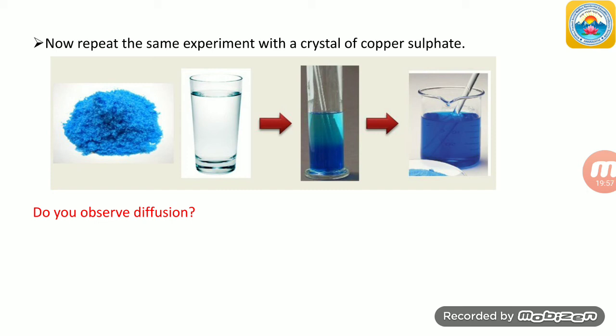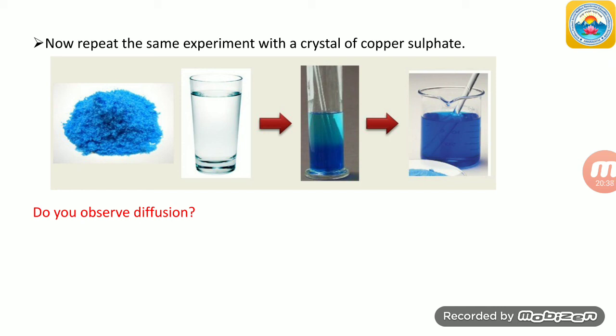So when solids like copper sulfate and potassium permanganate are brought in contact with a liquid, and the liquid we have taken here is water, intermixing of substances, that is diffusion, takes place.